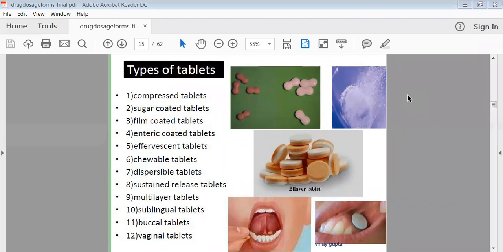So there are a number of tablets available in the market which are coated ones. Okay, we have prepared them with the help of polymer coating. Then the enteric coated tablets are prepared by the same film coating process. Here the difference is only that whatever polymer you are using for the coating purpose has one ideal property: that polymer will dissolve only at basic pH, means at the intestinal pH. So when we use coated tablets having a polymer soluble in basic pH, that kind of tablet will dissolve only in the intestinal cavity. That's why it is called the enteric coated tablet.